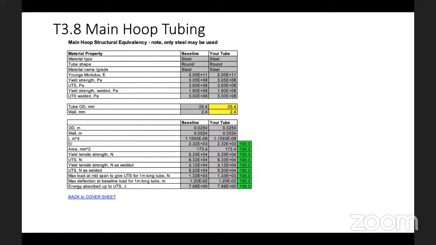due to some error, what we have understood is that these columns have turned green by default. If we go and change the variable on the yellow side, if I place 25.4 and in place of that I place 26, this is not even changing. So that means there is something wrong with the Excel sheet.